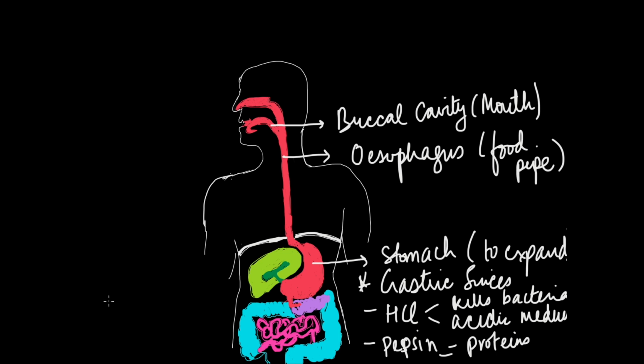And lastly, you might ask, well, the stomach has such corrosive acids, why doesn't our own stomach corrode due to this action? Well, we have a layer inside our stomach which is really protective in nature, and that is mucus. So mucus is the layer that protects the stomach lining.